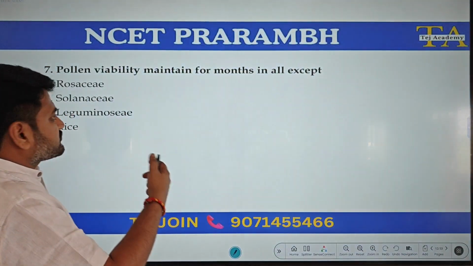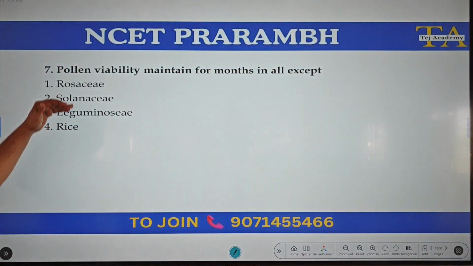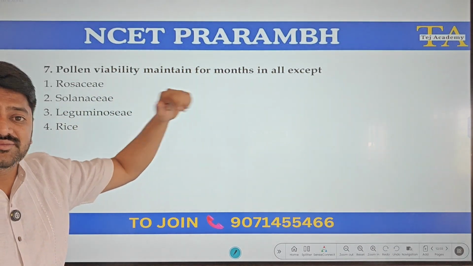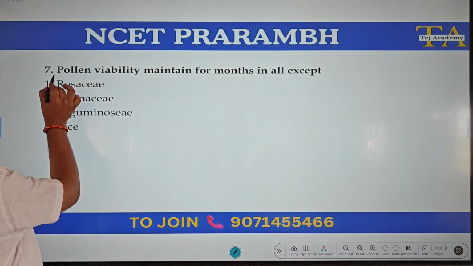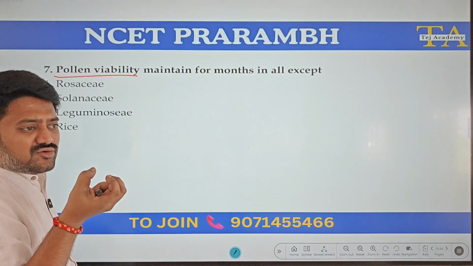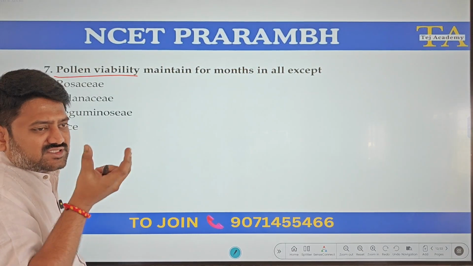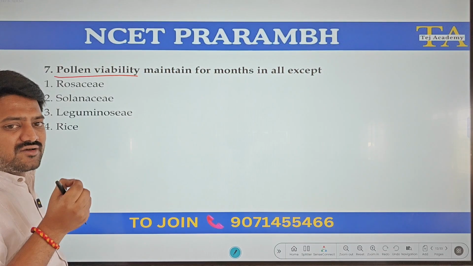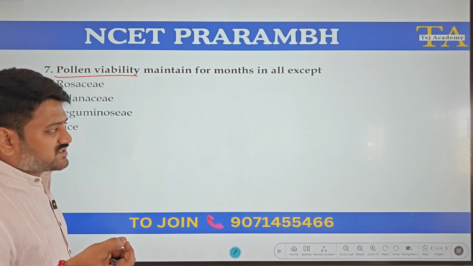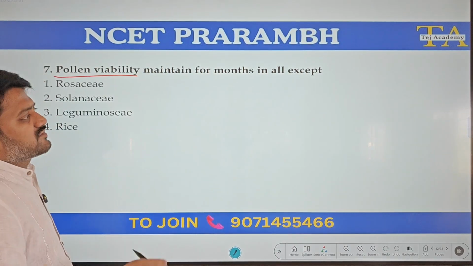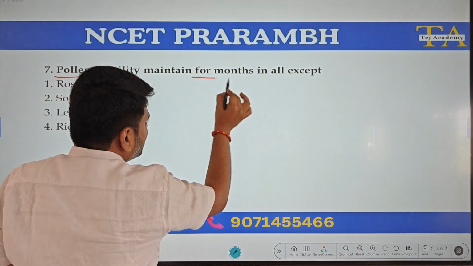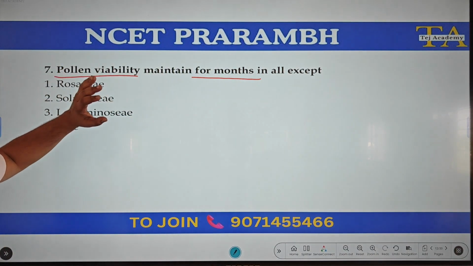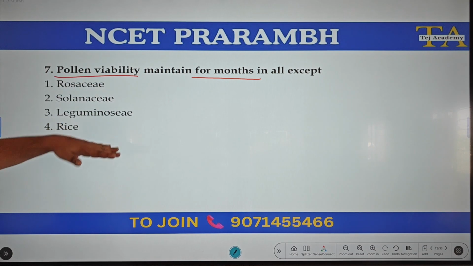Move to the next question. Pollen viability maintained for months in all except. So pollen viability, ability of pollen to have the germination capacity, is called pollen viability. How much duration this pollen will have the germination capacity? It may vary. So here we need to find maintain for months in all these except. So which can be lesser than months.